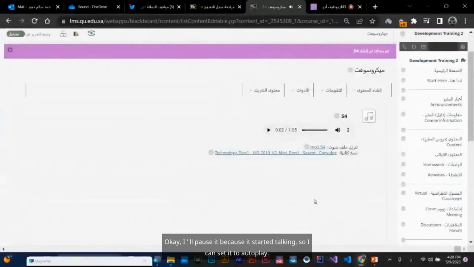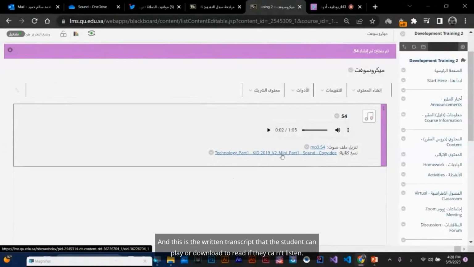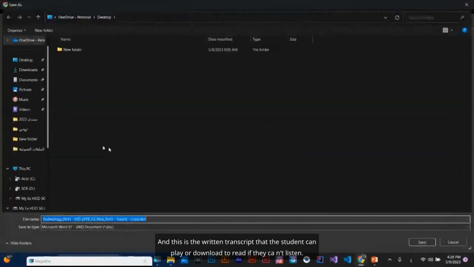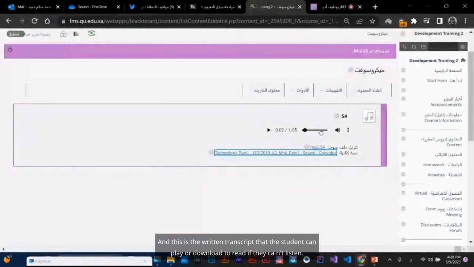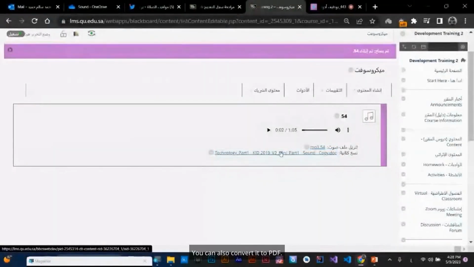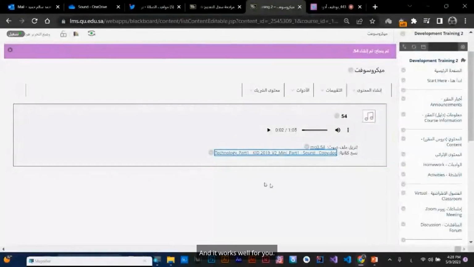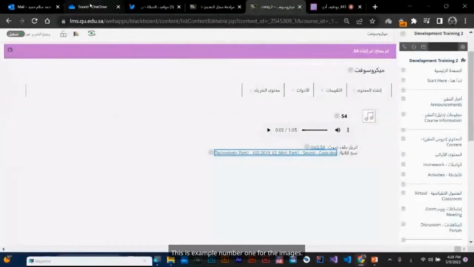Here's the key. Okay, I'll pause it because it started talking, so I can set it to autoplay. And this is the written transcript that the student can play or download to read if they can't listen. You can also convert it to PDF, and it works well for you. This is example number 1 for the images.